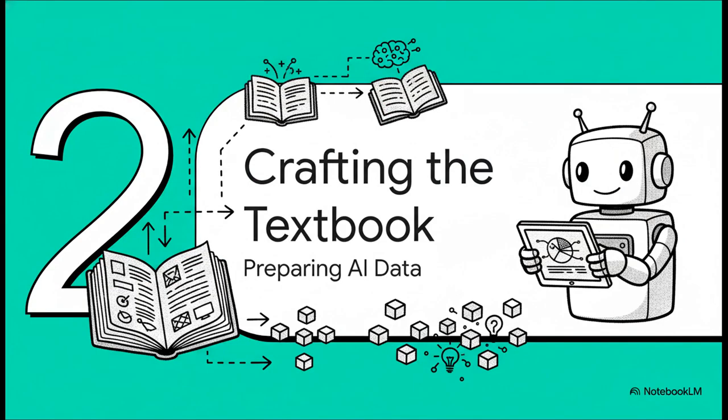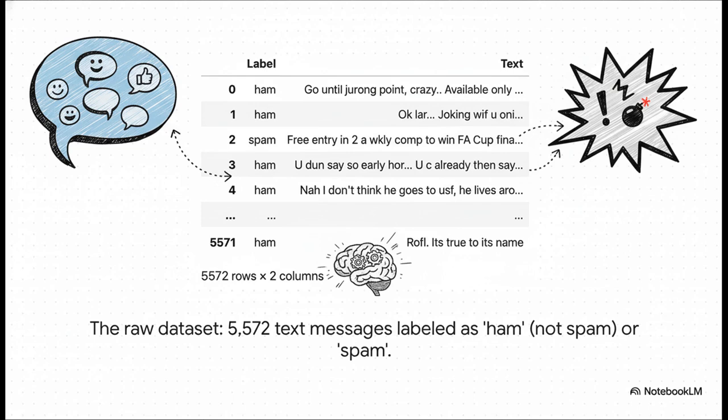And every great student needs a great textbook. So the very first thing we have to do is create the perfect study guide for our AI. Our source material is this dataset right here. It's a big collection of 5,572 real-world text messages, and each one is already labeled as either ham, which is just a fun way of saying not spam, or spam. This is the raw knowledge we're going to build on.